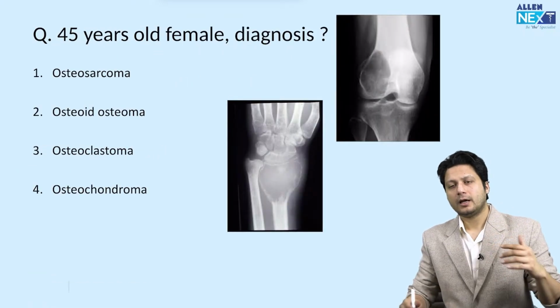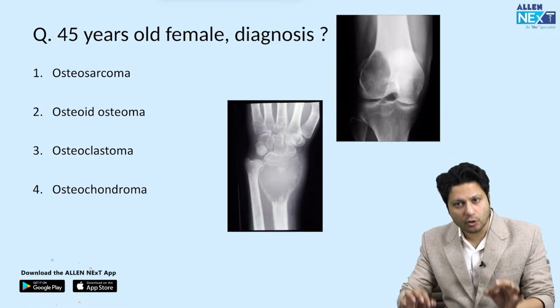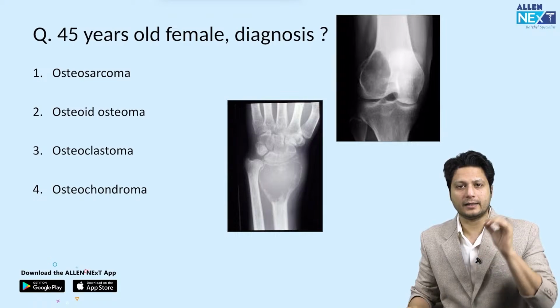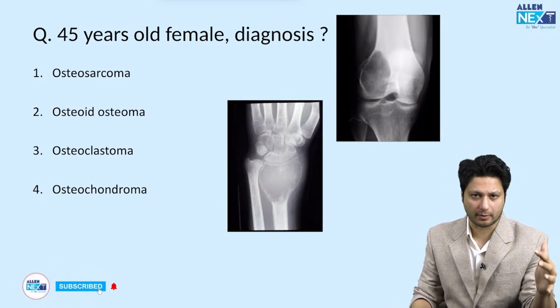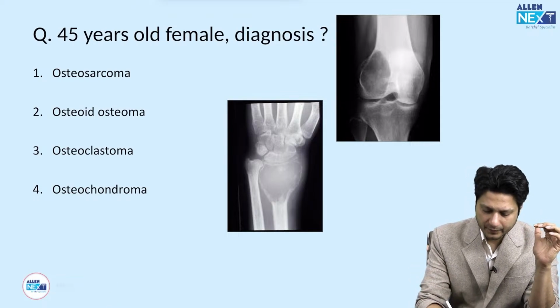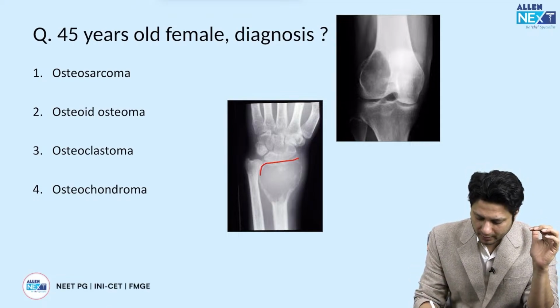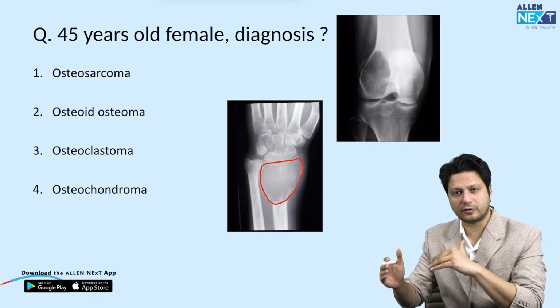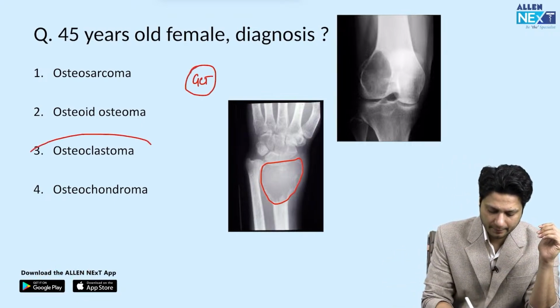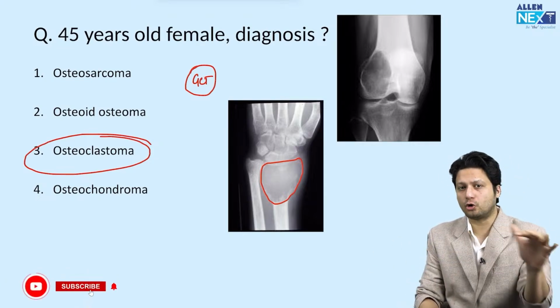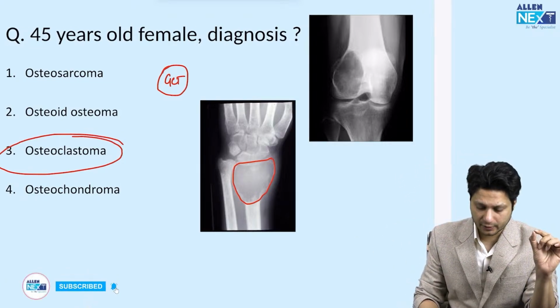Then the fifth segment. In the fifth segment, there is always going to be one question, and that is based on tumor identification. You need not worry too much about it. Epiphyseal tumor, and there is no growth plate visibility: it is GCT, the giant cell tumor, that is osteoclastoma. Epiphyseal tumor, no growth plate seen. It is giant cell tumor.